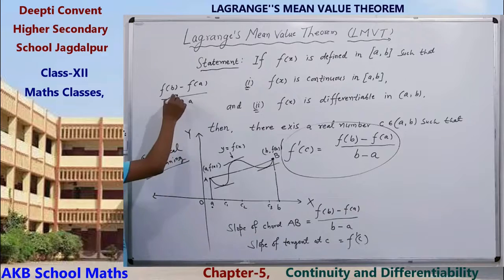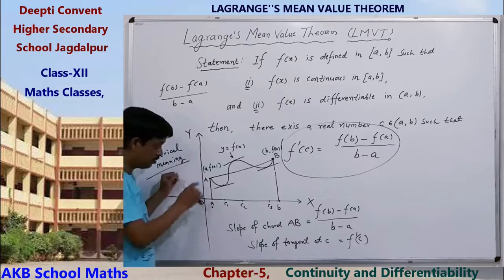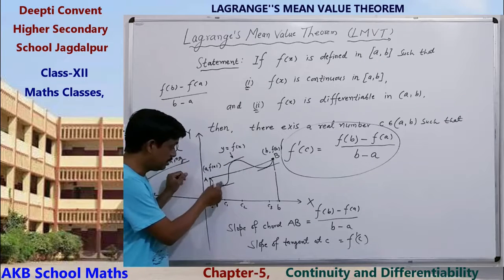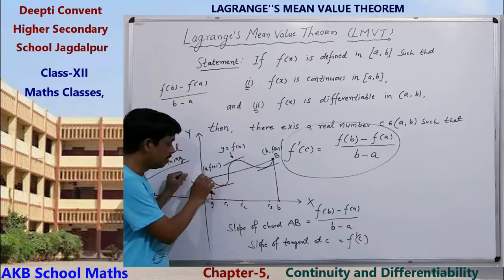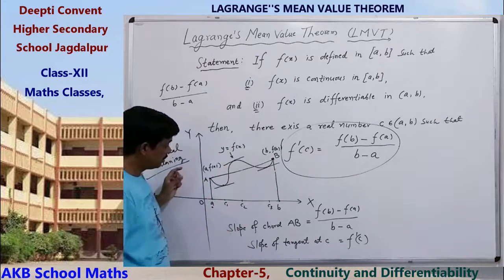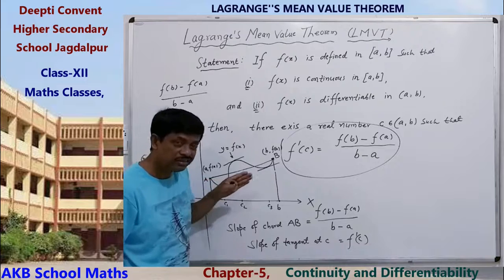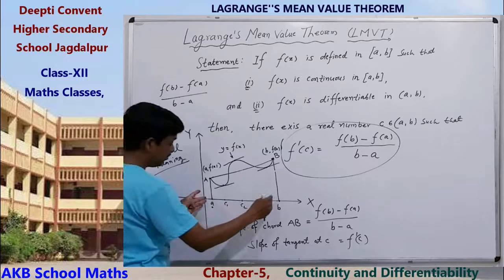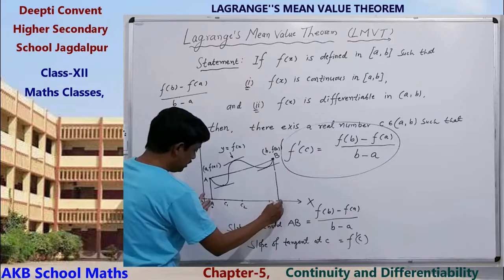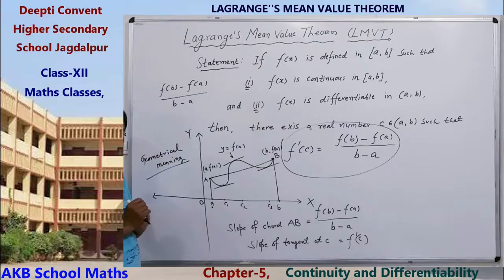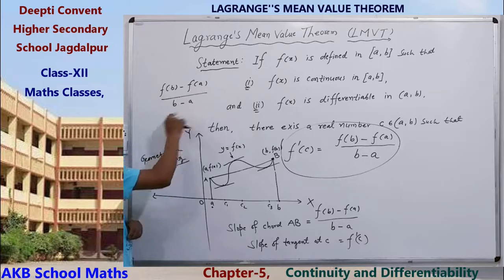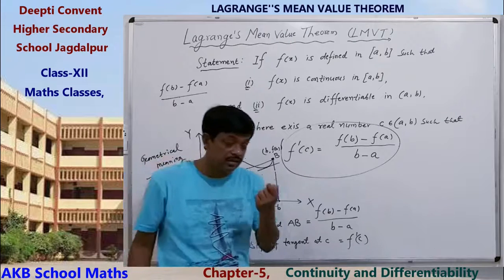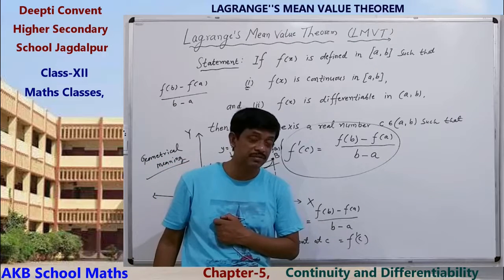Because from A to B, the speed and force work along the tangential line. That's why in between A and B, the average speed will be f(B) minus f(A) upon B minus A. Clear? And the instantaneous speed is given by the derivative.